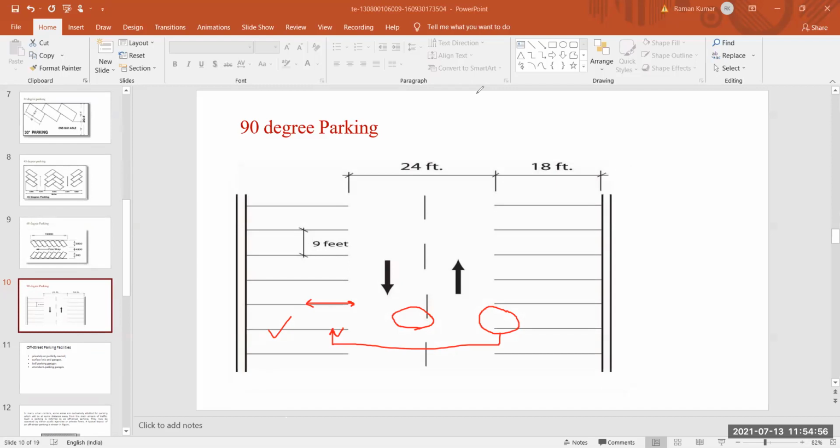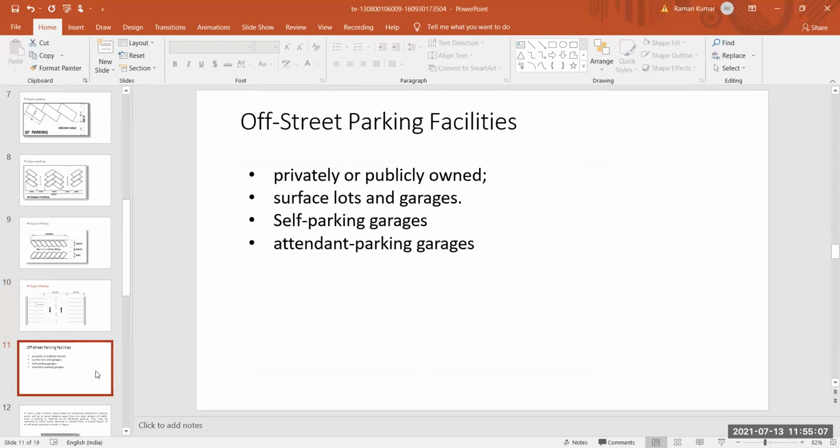Next I move towards the next type of parking, which I already said, another type of parking system is your off-street parking facility. So what are the various kinds of off-street parking facility, and what are the different factors on which our off-street parking facility will depend? First point is privately or publicly owned.